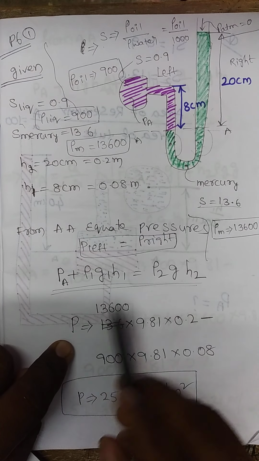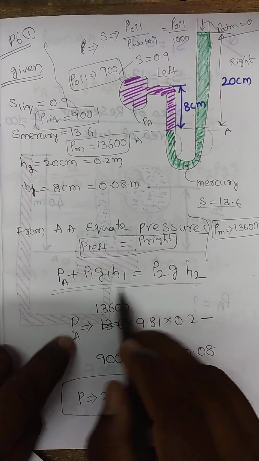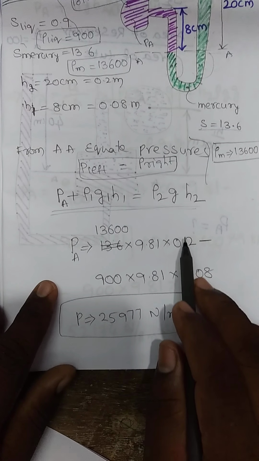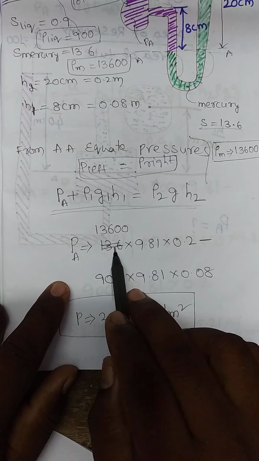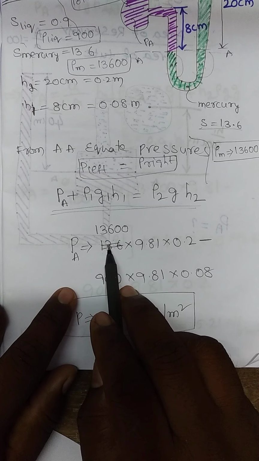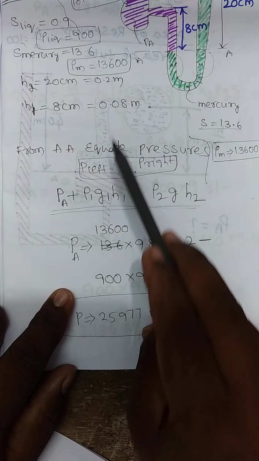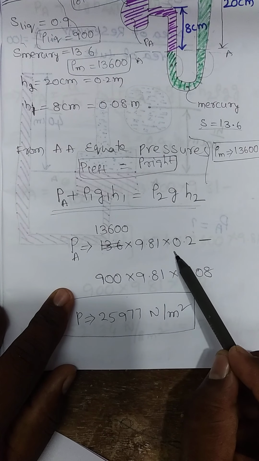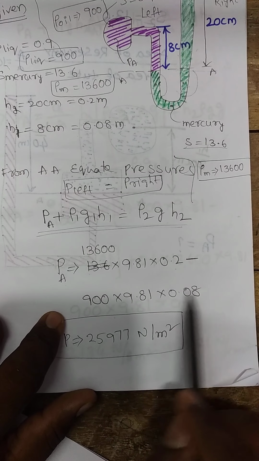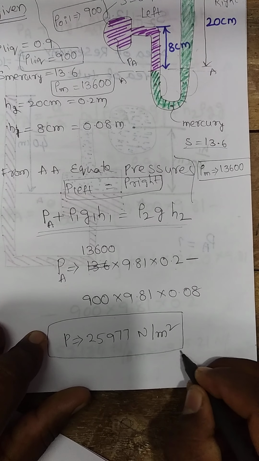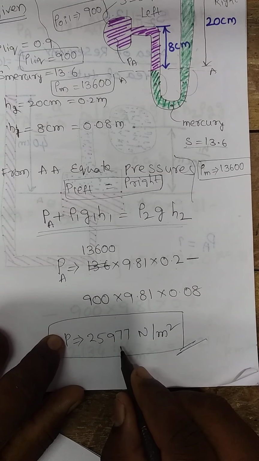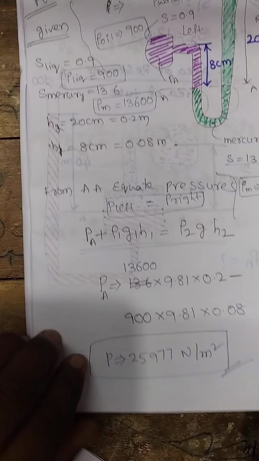I need PA, so sending rho 1 g h1 to the other side, it comes out to be rho 2 g h2 minus rho 1 g h1. So it is 13,600, because rho 2 is 13,600, into 9.81 into 0.2 meters height, minus rho g h1. If you solve this equation, it comes out to be 25,977 Newton per meter square.